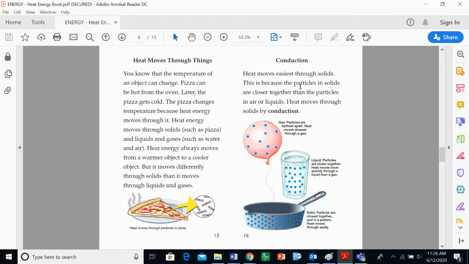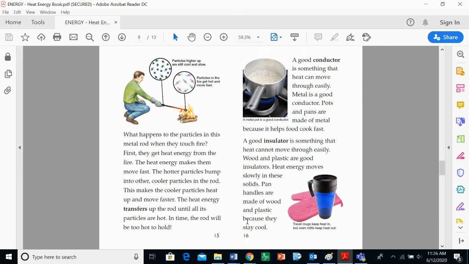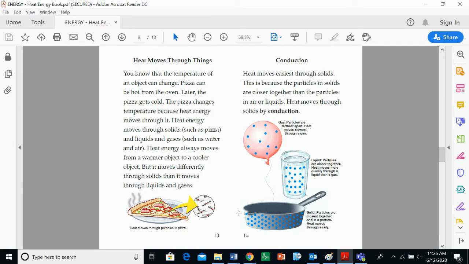Conduction. Heat moves easiest through solids. This is because the particles in solids are closer together than the particles in air or liquids. See here how all of these are really close together? So that's why the heat can move through it really quickly, because it moves really close. Heat moves through solids by conduction.